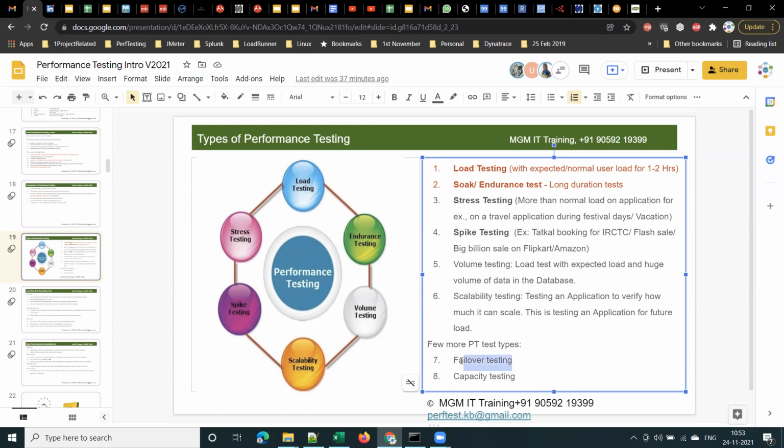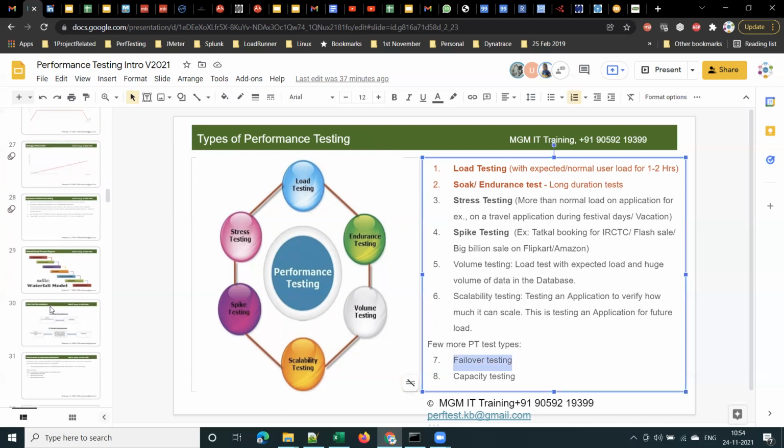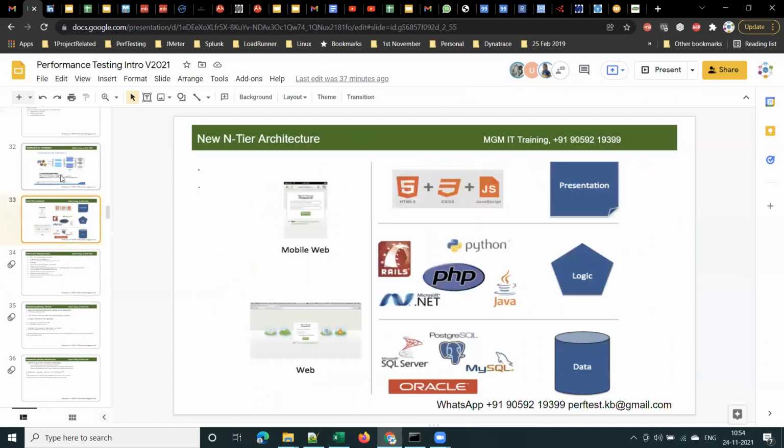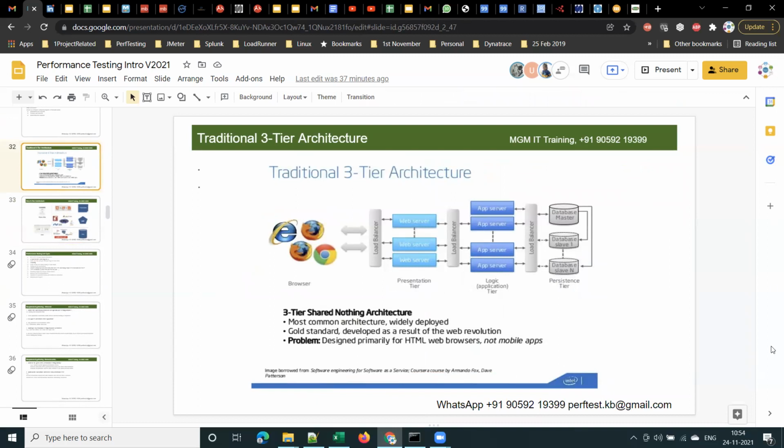So in the same way, failover testing, how they do is first we start a load test on the main environment, and by default all the load goes to the main environment. Once after some time, we will bring down that main environment. We will stop the servers in the main environment, and there is a backup environment in some other location. Now all the users who are accessing the application, their requests will be going to that backup environment, right? So that confirms whether that backup environment is able to take the load and serve the users or not.